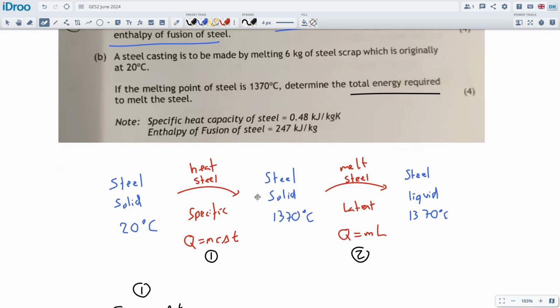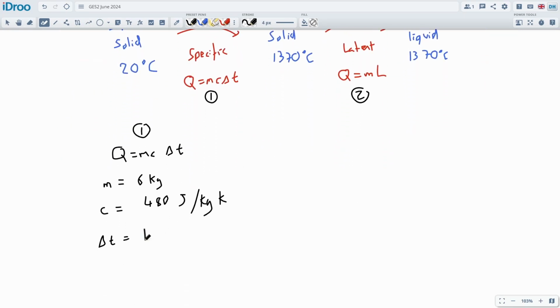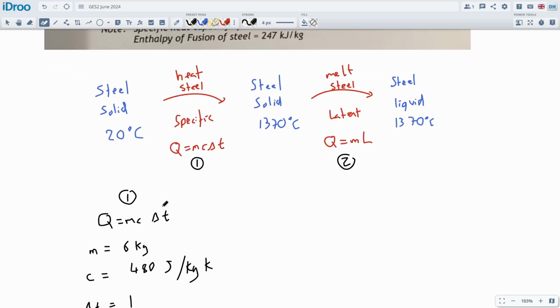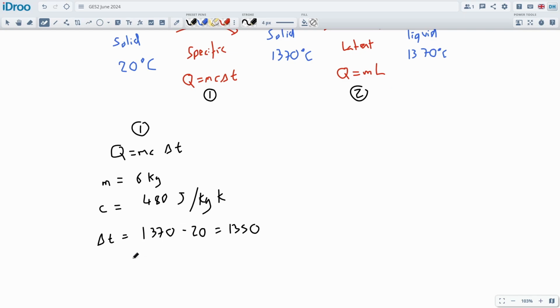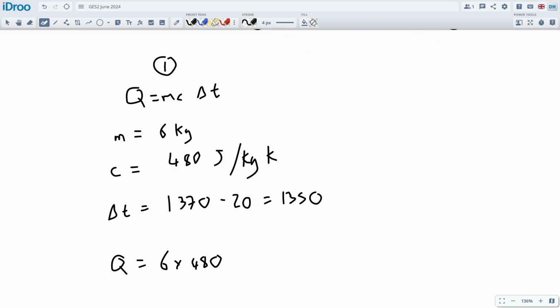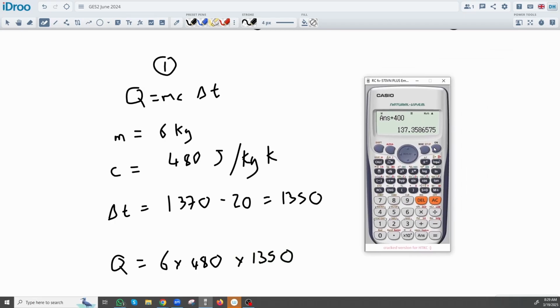So let's write down the change in temperature then. So we're going from 1370 minus the 20 to give us a change of 1350. We're going to plug all this in. So Q is equal to 6 times 480. Okay, so we just plug everything into the equation. So we've got 6 times 480 times the temperature differential, which is 1350. This will tell us how much energy we need to heat up the steel to melting point.